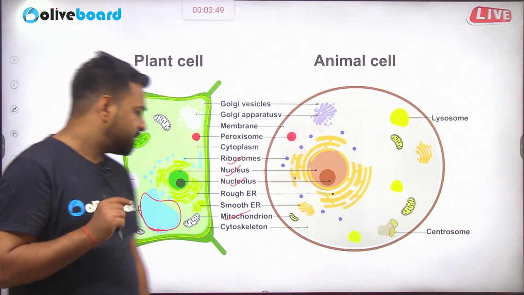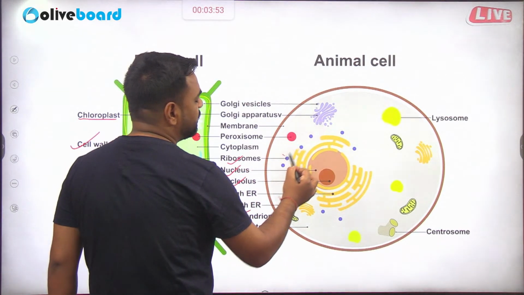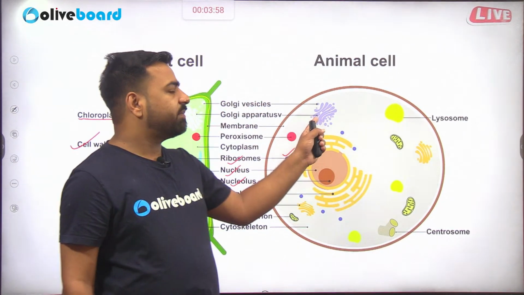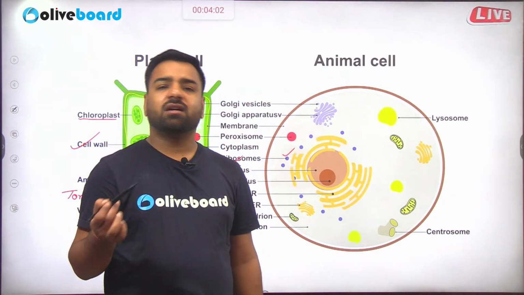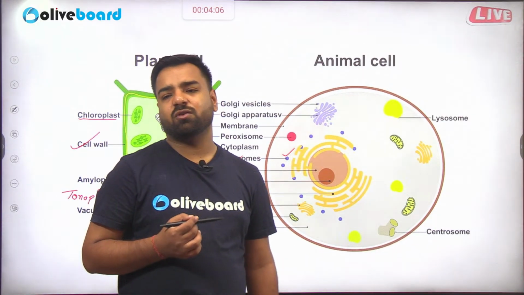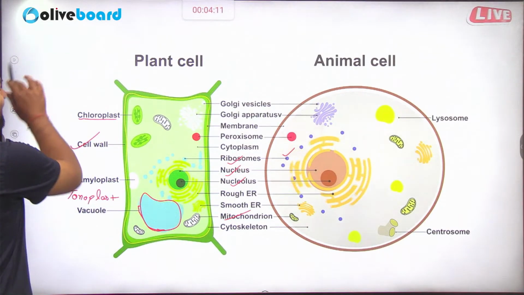So one more thing, kitchen of the cell, yeah. These ribosomes, they are known as protein factories because they help in the protein synthesis, right? This Golgi apparatus is helping in the intracellular transportation basically, and yes, it was discovered by Camillo Golgi. So these are the questions that are repeatedly asked. Understood? Next, what is the next question?